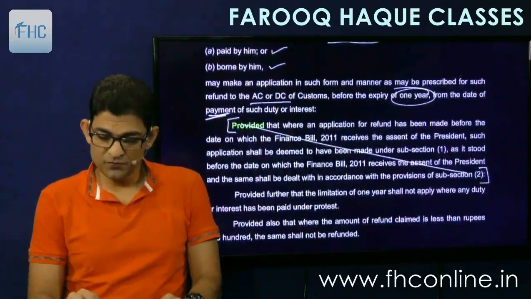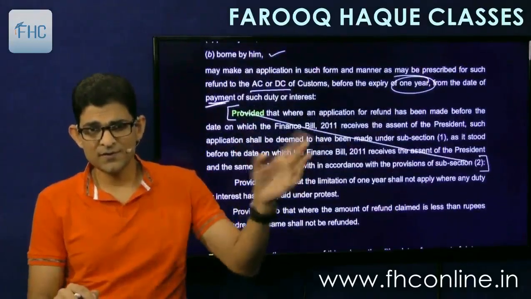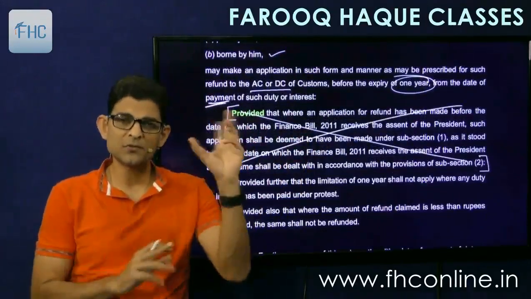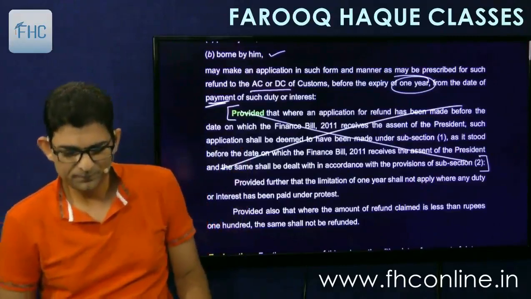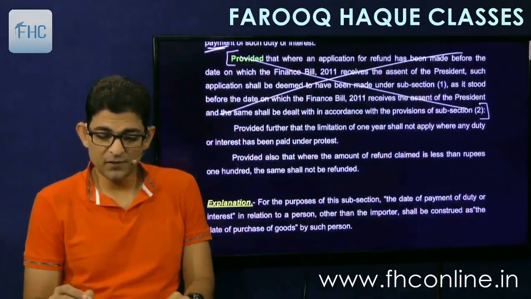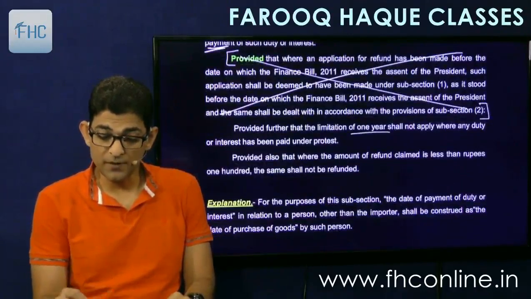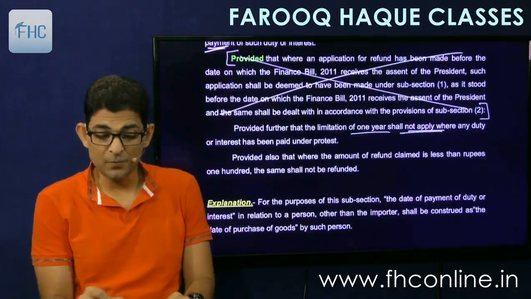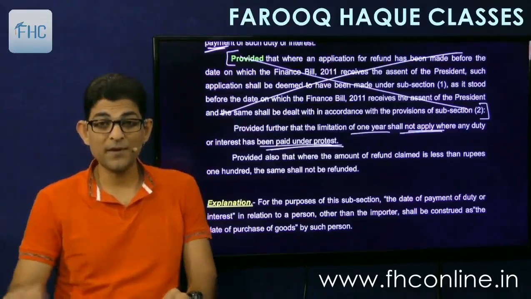And then the first proviso which is given there, as I have cut it off, you also do it. This was an old amendment, so it's not relevant now. Then the second proviso says, provided further that the limitation of 1 year shall not apply where any duty or interest has been paid under protest. Underline this point, paid under protest.